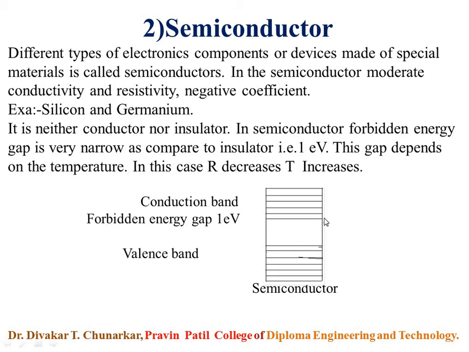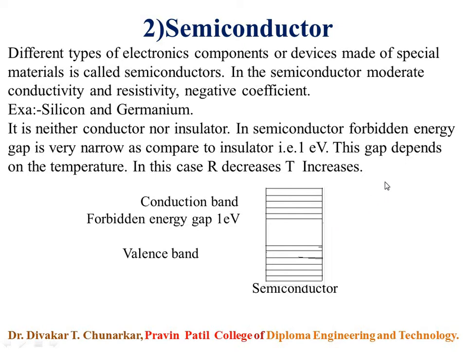Electronic devices such as diode, transistor, field effect transistor, thyristor, integrated circuit, etc. are made up of special material, and this material is called semiconductor.